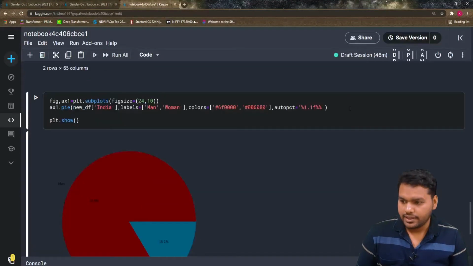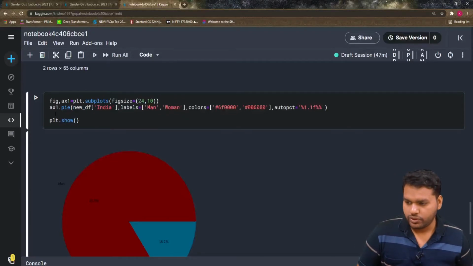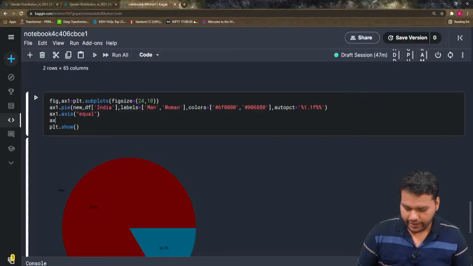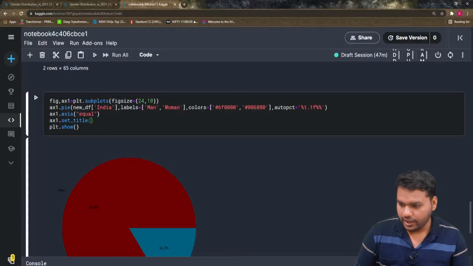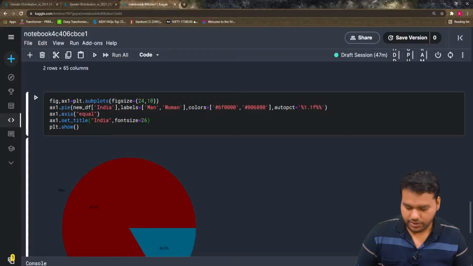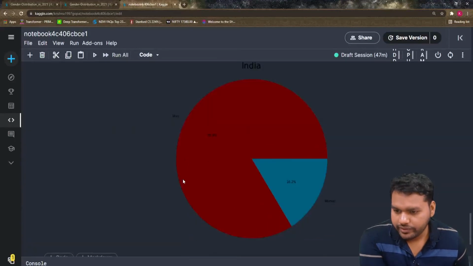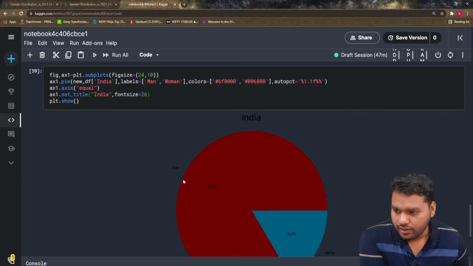Let's do the necessary things for this. We give equal axis to make this pie chart a better visualization, so ax1 dot axis equal, then set the title, ax1 dot set title, and right now you can give India. You can give the font size, whatever font size you want, 26, and that's all, I think enough. Okay, this looks pretty good. That's what we want for right now.